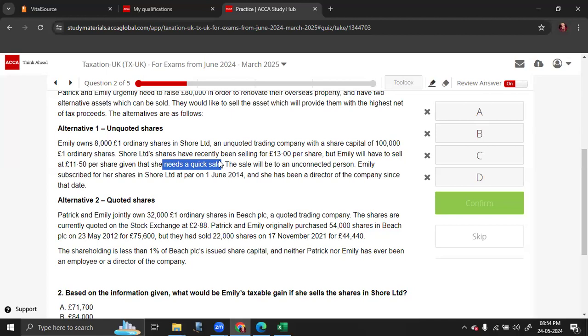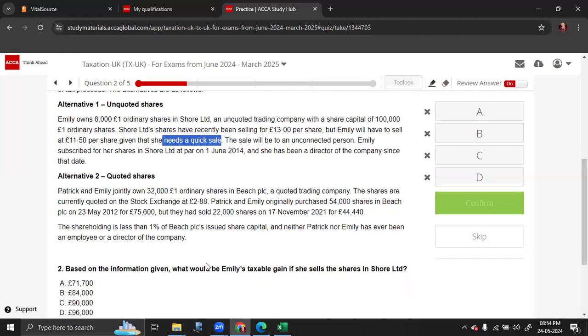So 8,000 shares is basically 8% holding. So she is actually eligible for BADR relief, as a personal trading company with her being an employee of the company for a minimum of 2 years. Anyways, the question was to calculate the taxable gain.